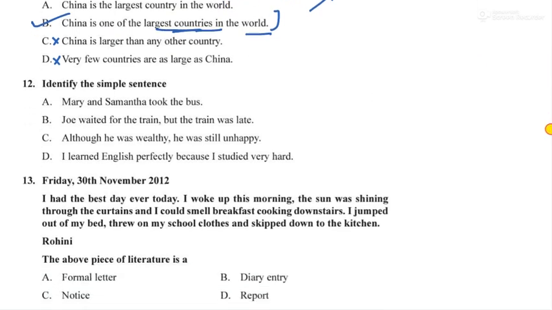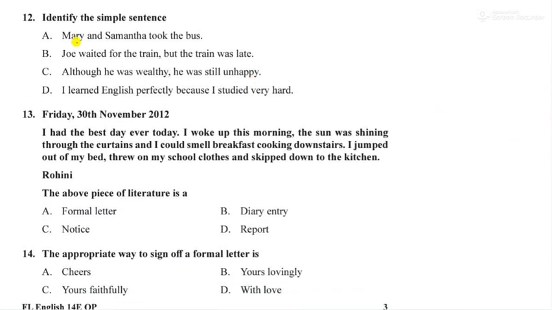Next, question number 12. What have they given? Identify the simple sentence. Okay, simple sentence. Mary and Samantha took the bus. Joe waited for the train. So simple is without any comma, okay, any interjection, okay, or any kind of but, like, because, so. Okay, so here this cannot be simple, this cannot be simple.